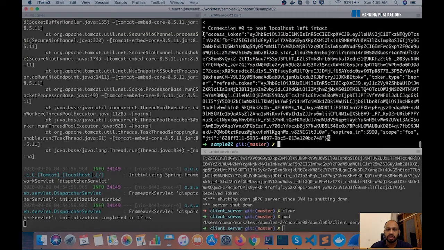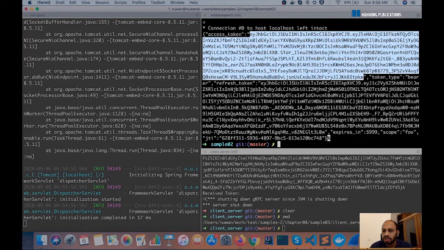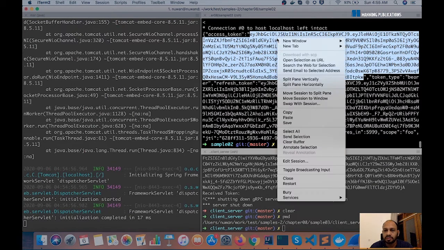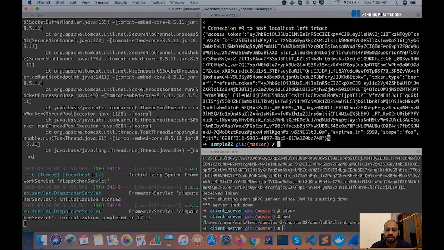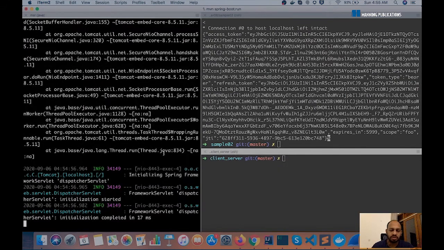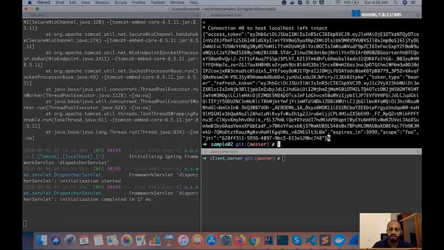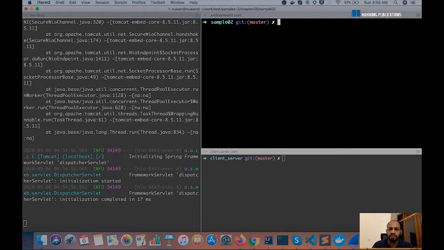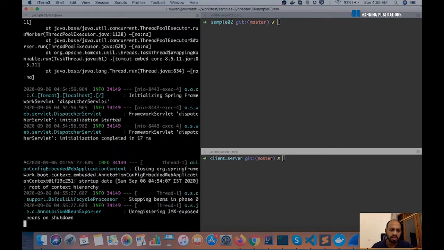So what you get here in the response in a JSON contains the access token. So let me copy the access token, which is from here to here. Let's copy it. Right. So we are good to go. So we can basically shut down the STS now as we have the token.